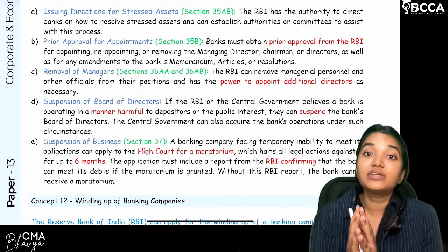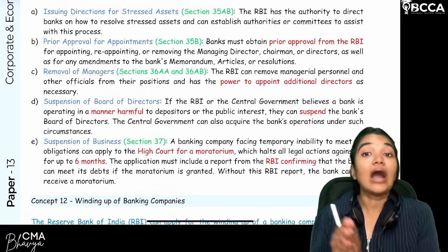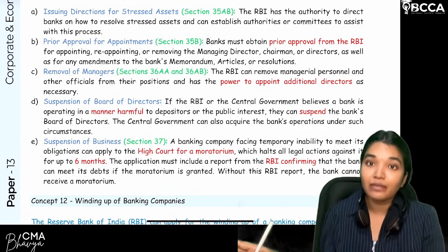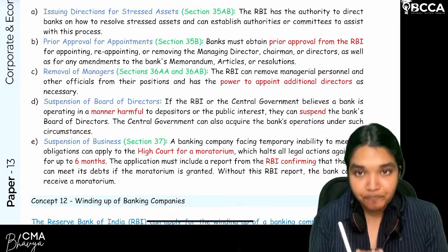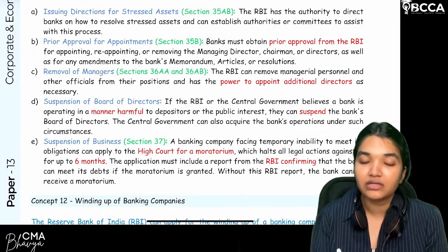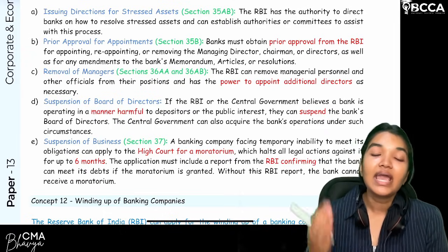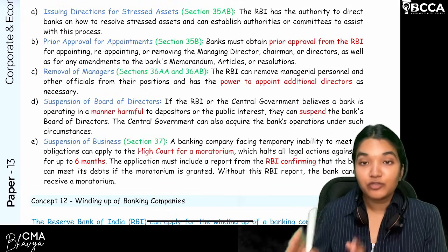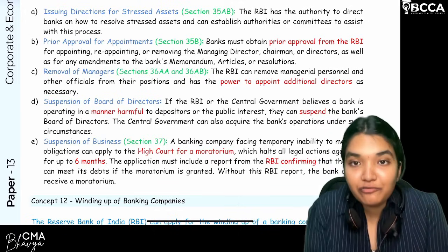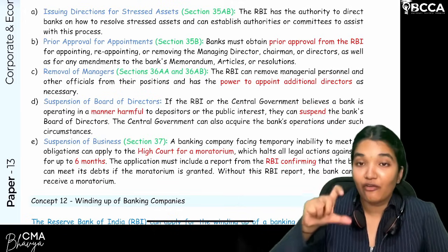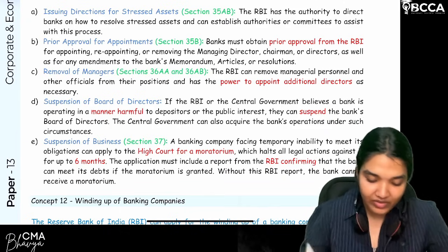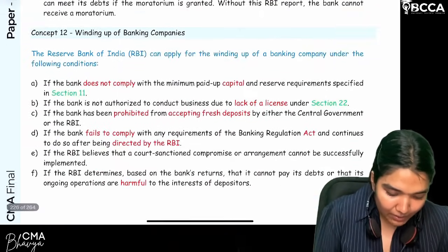And if RBI believes that the interests of the bank are harmful to the depositors, it can suspend the bank's business and the whole board of directors, as well as acquire the business. And the next is the provision related to a bank applying for temporary suspension of activities, like the 6 months moratorium period. Are we clear? So with this, we have completed the powers of the bank.